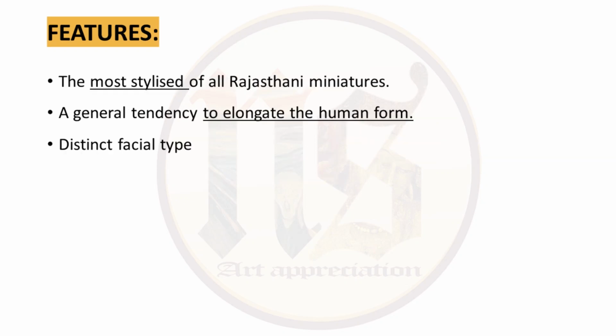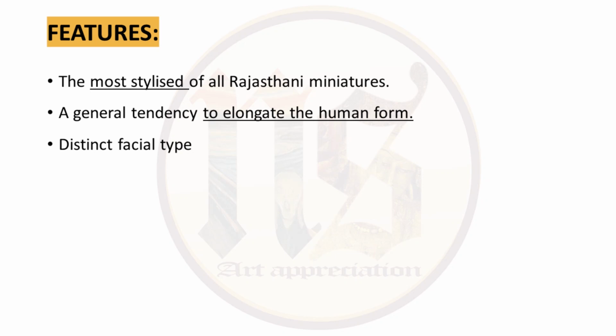Now features. Kishangarh school is the most stylized of all Rajasthani miniatures. Stylized in the sense that everything has been made in a decorative manner to make it look more attractive. Then there is a general tendency to elongate the human forms, be it man or woman. They look taller than the rest of the miniatures.